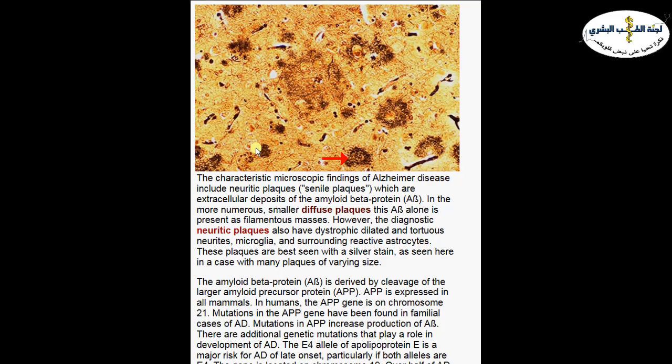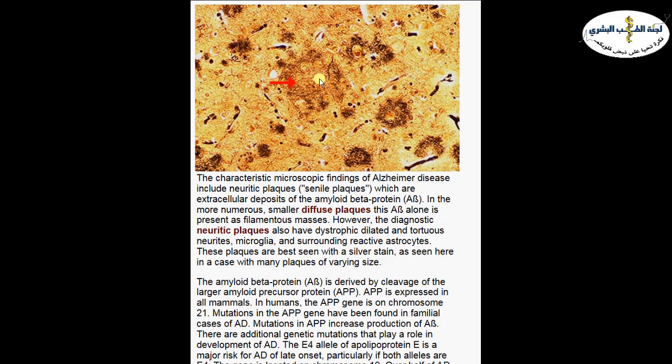We have different plaques other than the diffuse plaques. We call them the neuritic plaques. Now, regarding the neuritic plaques, in addition to amyloid beta, they are composed also of different types of cells. We have abnormal neurites, we have abnormal astrocytes, reactive astrocytes, and microglial proliferation. So the neuritic plaques are actually the most characteristic of Alzheimer's disease and diagnostic plaques.